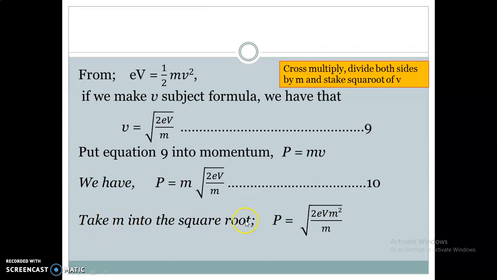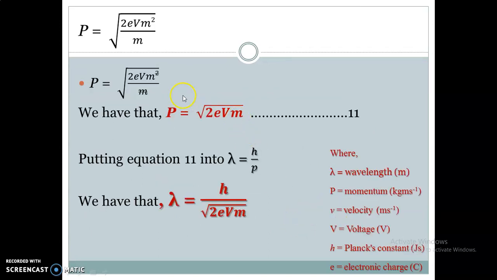Now let's go further with balancing and making this equation seem normal. Let's take m into the equation. This m out here, we take it into the square root. So we have what here? p equals square root of 2eV m squared all over m. This square now, we cancel this square, which can bring this one out. So we go on to cancel m, because m down here, we cancel one of the m's up here. We have what left? p equal to square root of 2eVm.